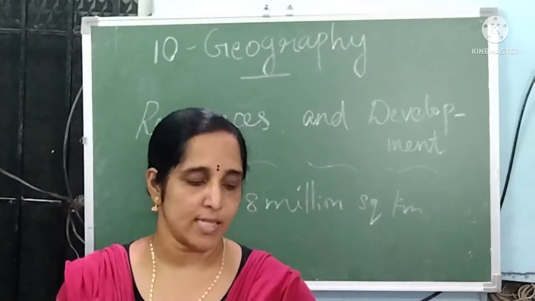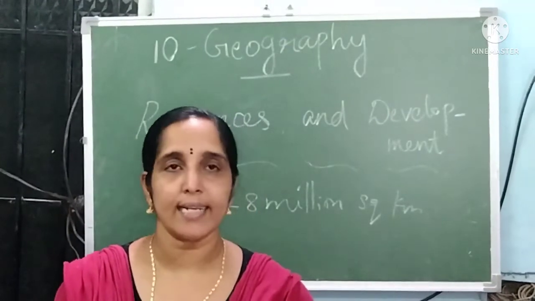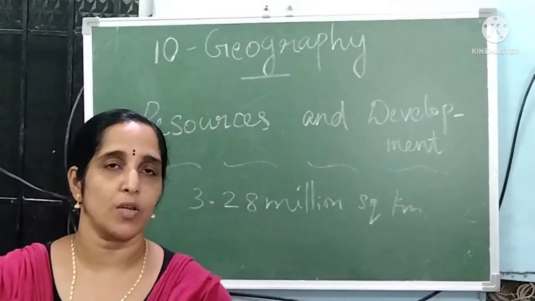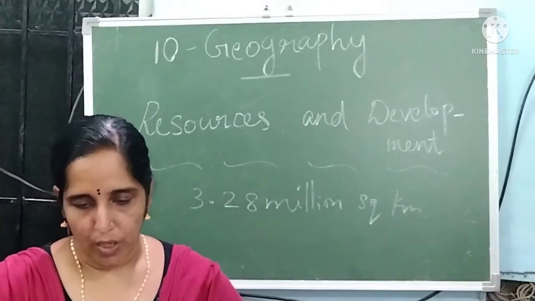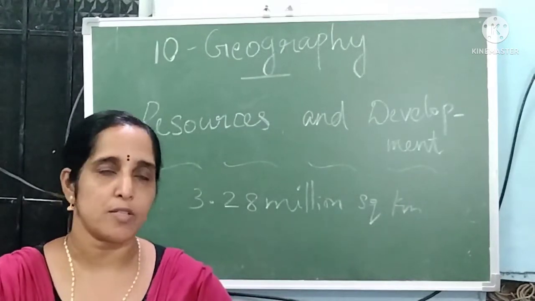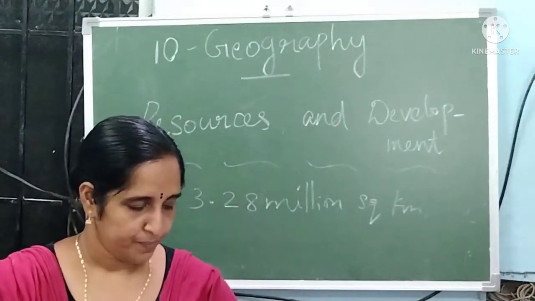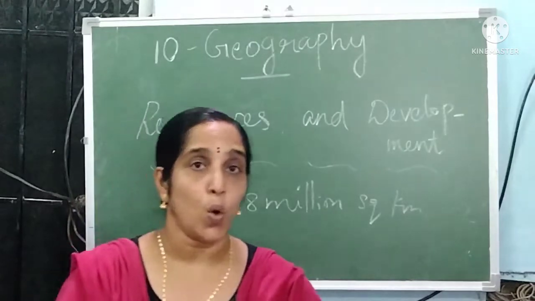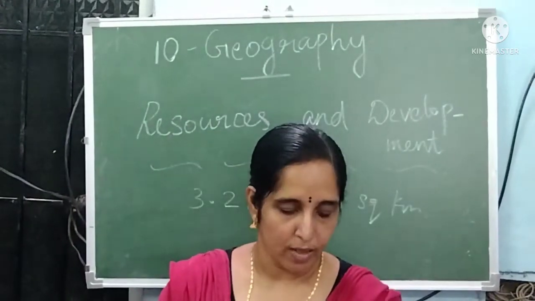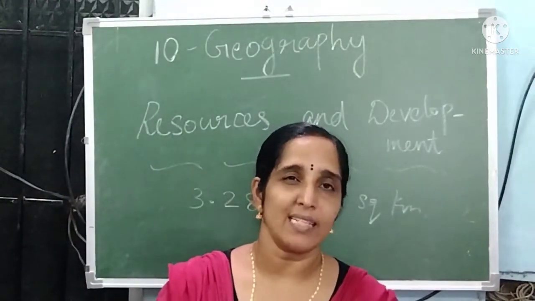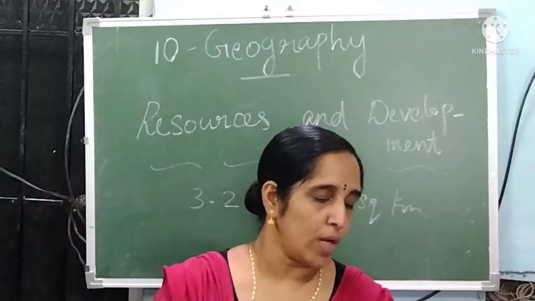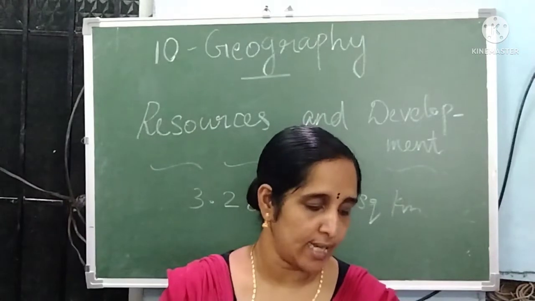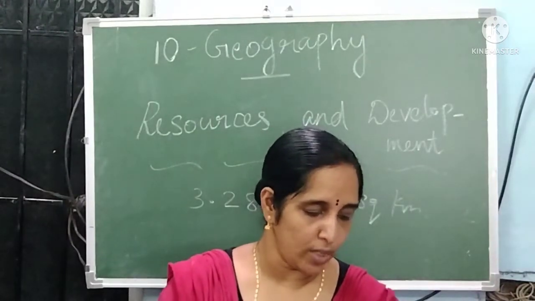Alluvial soil consists of clay, sand and silt. Alluvial soil may be clay soil or sandy soil. There are mainly two types of alluvial soil, that is old alluvial and new alluvial. Old alluvial means it was deposited many years ago. New alluvial soil is deposited recently.